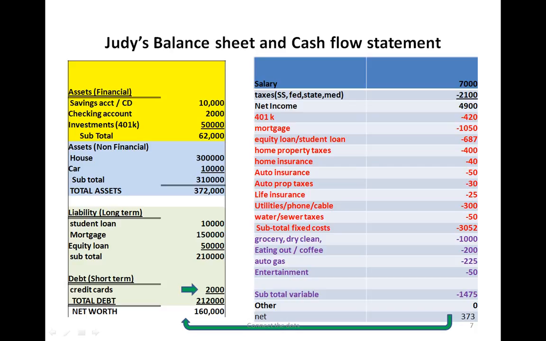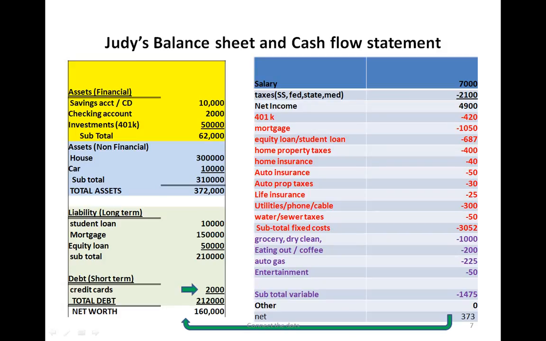So about 3,042. Then she may have some variable costs that may change month to month: grocery, dry cleaning, eating out, gas, and so on. And so a total variable cost of about $1,475. So, typically in a month she ends up with $373 left over after doing what she is doing. That's a good thing. So now the question is, what does she do with it?